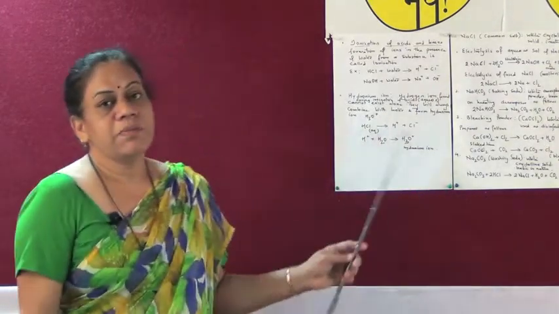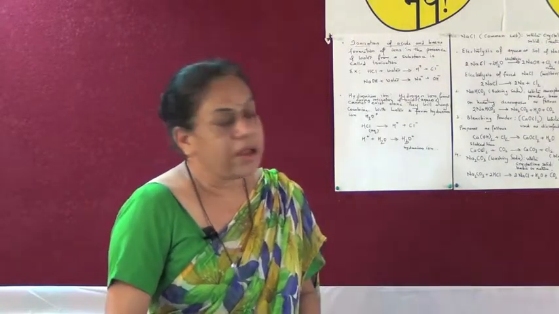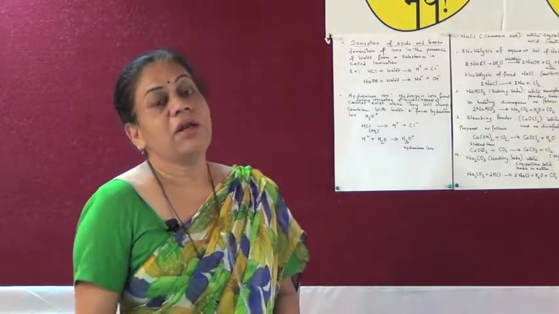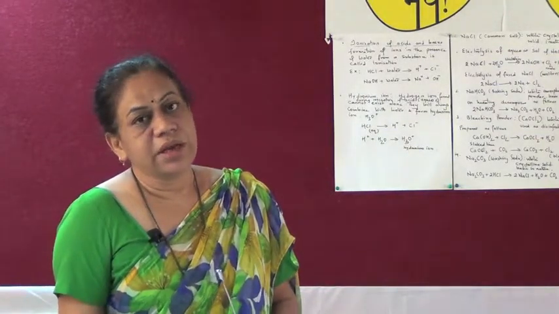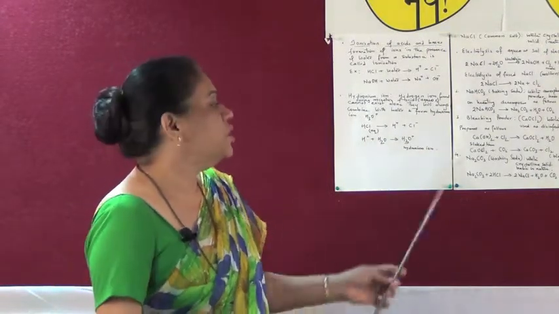When this bleaching powder comes in contact with the atmospheric carbon dioxide, it gives calcium carbonate and chlorine gas is evolved. This chlorine gas actually is the bleaching agent which helps in the bleaching process.